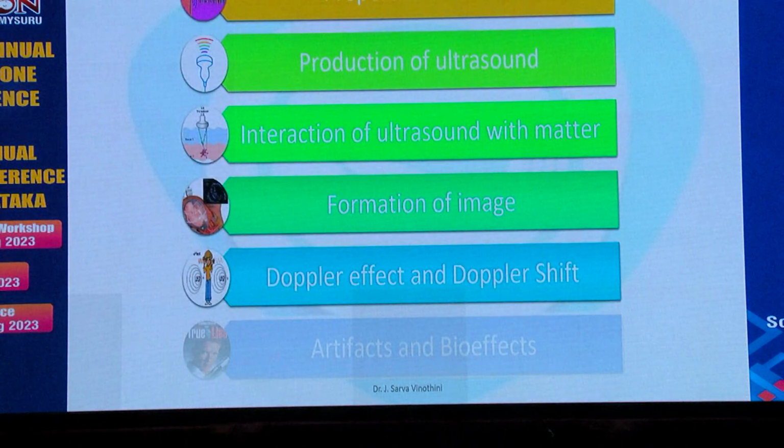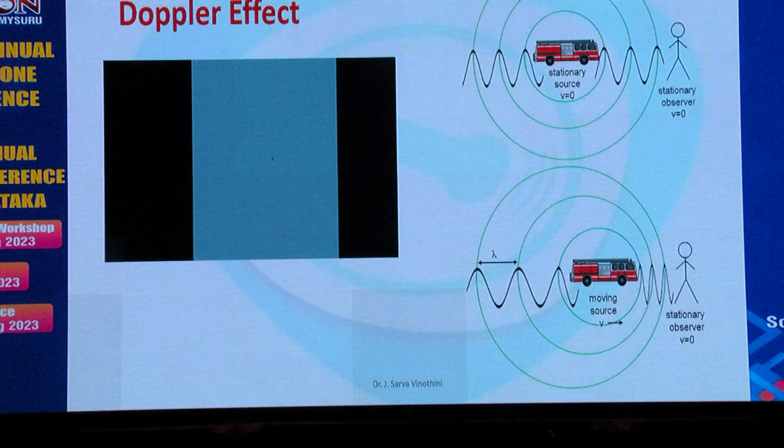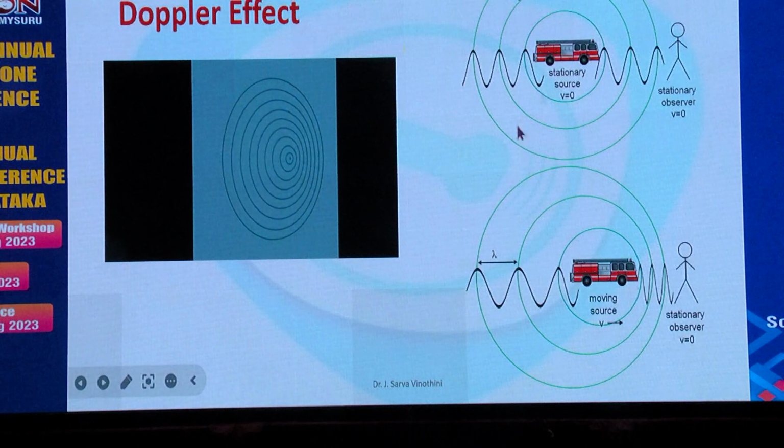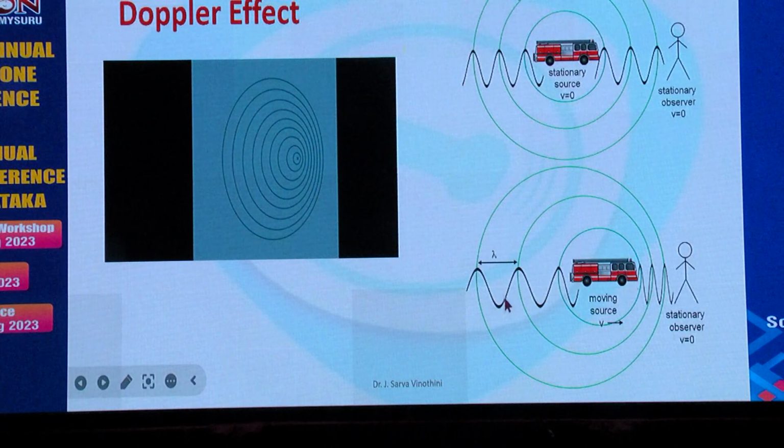So what is the Doppler effect and Doppler shift? If there is a stationary source of sound and a stationary observer, the wavelength and the frequency are equal in both directions. Now, if the source of the sound moves towards the observer, we can see here that the frequency increases and the wavelength reduces, and the opposite occurs on the other side.